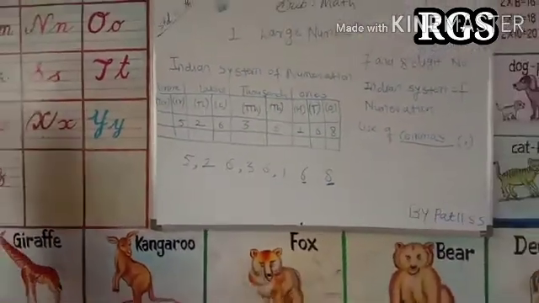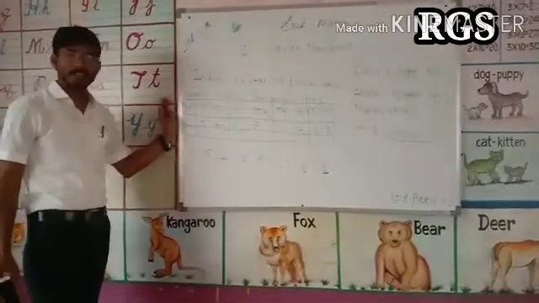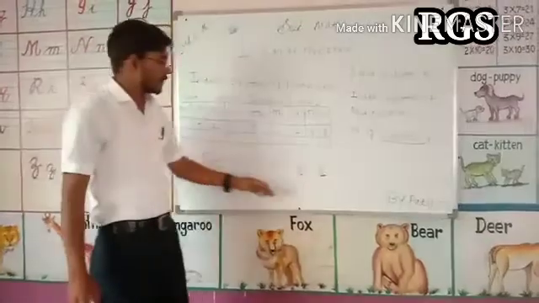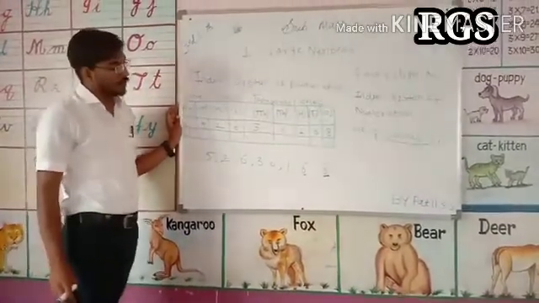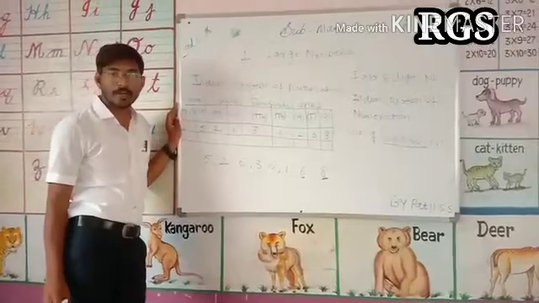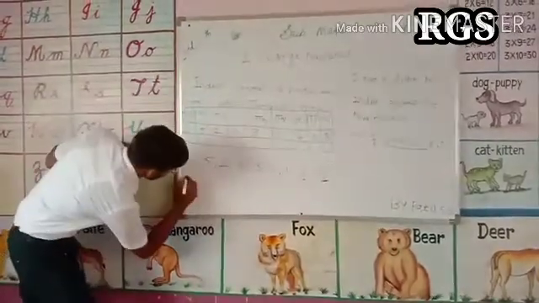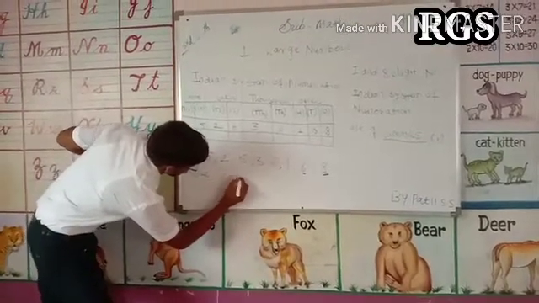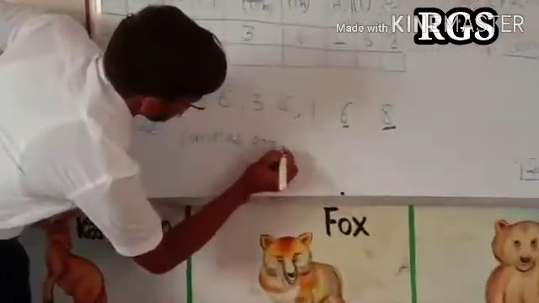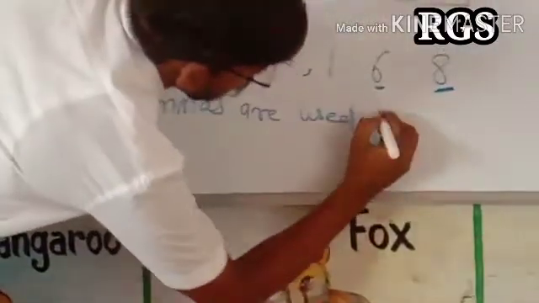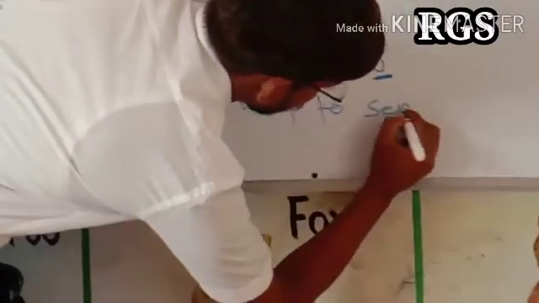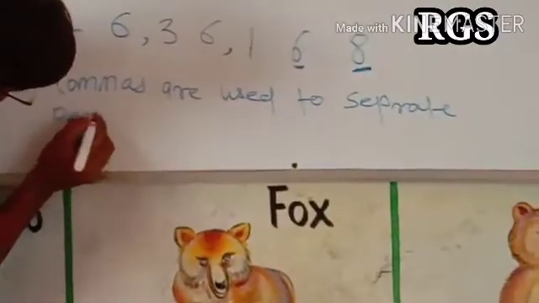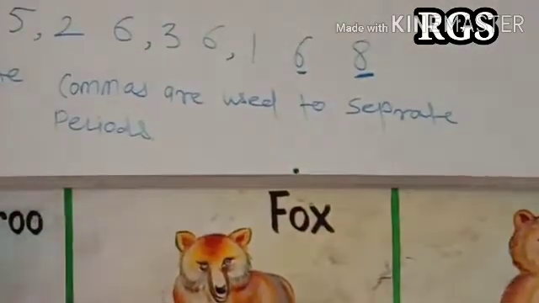Are you getting how to write that particular number in the standard form and how to use commas? Keep one thing in mind that commas are used to separate periods. Note that. Note, commas are used to separate periods.